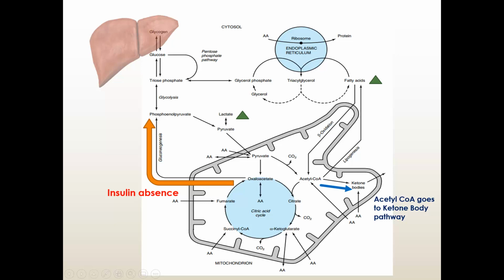But what happens if there is absence of insulin? First, there will be a high amount of lactate. Now think why this high amount of lactate is present. Because as the muscle cannot utilize glucose, there will be glycogenolysis, and this glycogenolysis and the protein breakdown will form lactate.